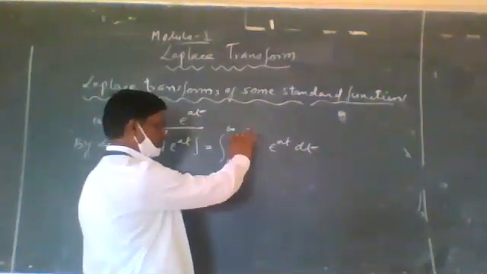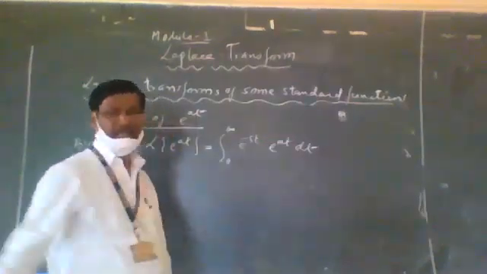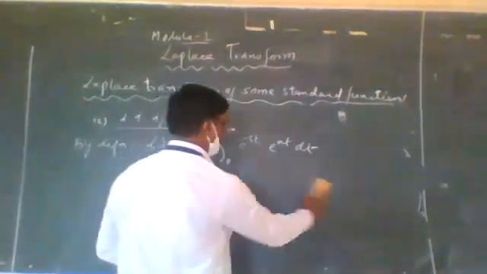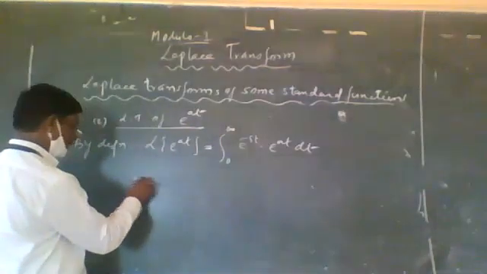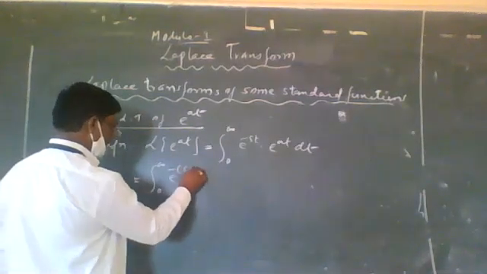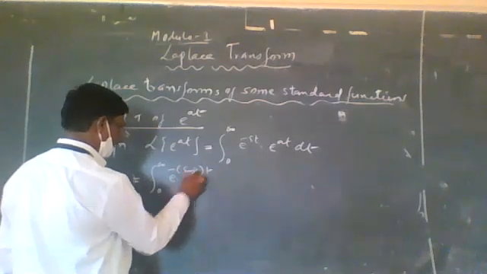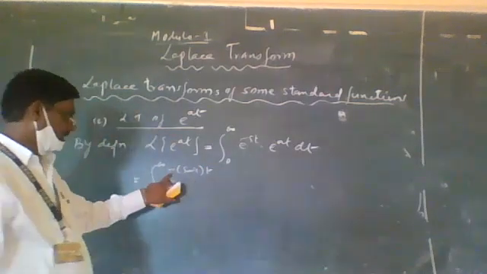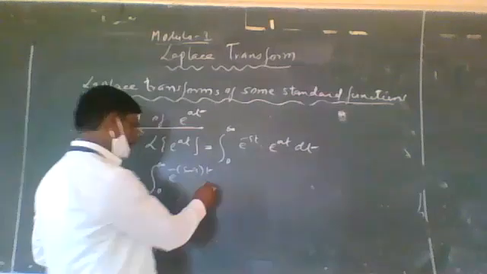Here e raised to minus st and e raised to at are both exponential functions, so we can add the exponents. That is equal to the integral from 0 to infinity of e raised to minus s minus a into t. Here minus is common, so minus of s minus a into t dt.